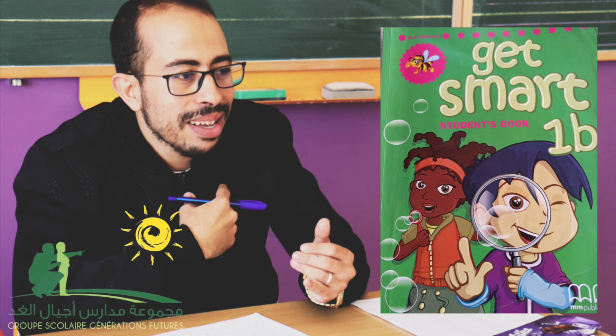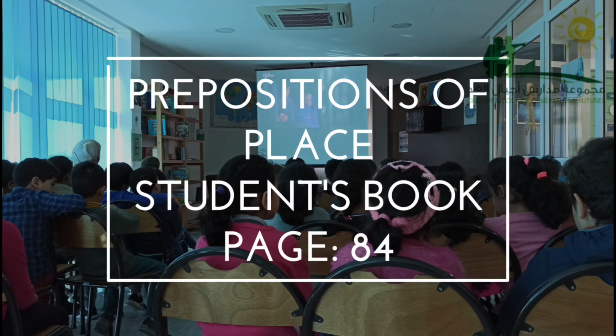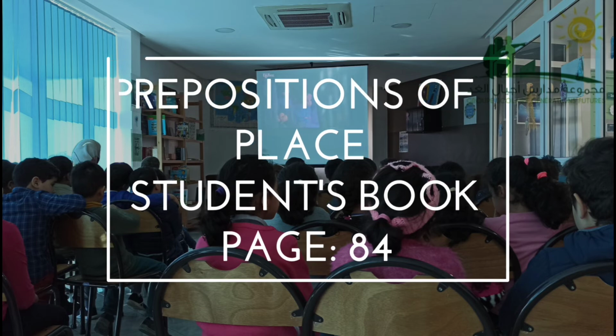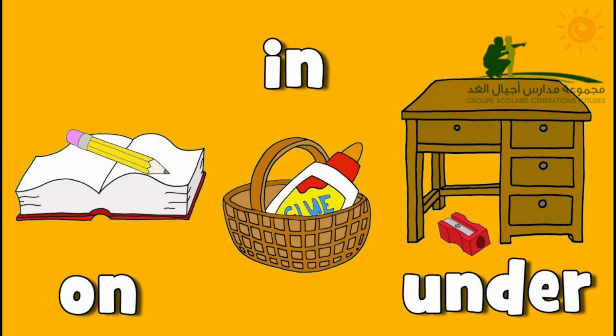Okay, this is a new lesson. Prepositions of place. Prepositions of place, Student's Book, page 84. In this lesson, we are going to learn 3 prepositions of place: in, on, under. Let's see some examples.